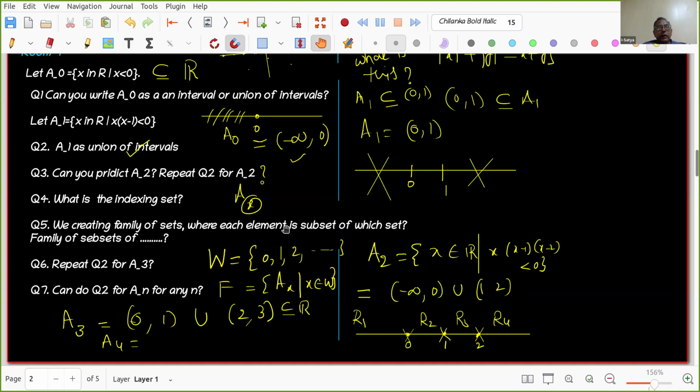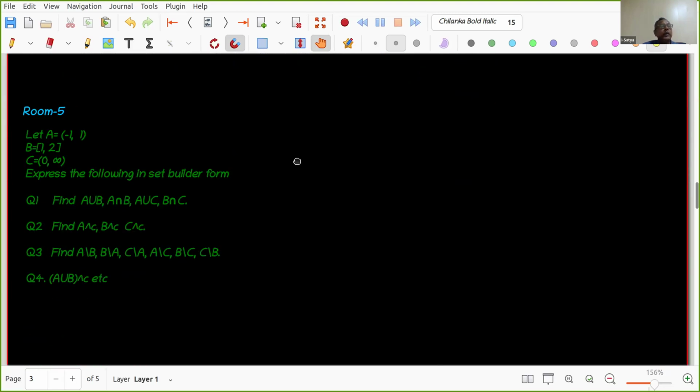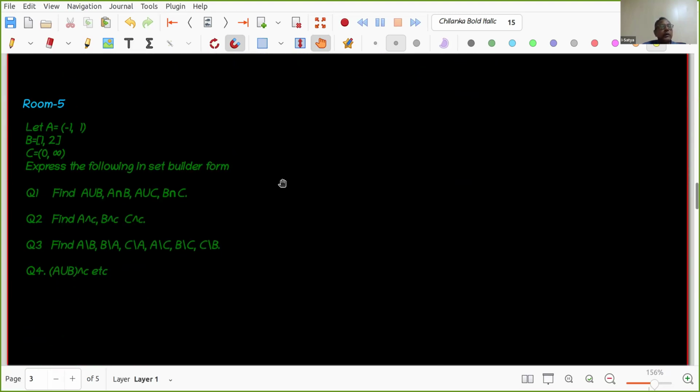When you get a counterexample, revise the statement, then again see the patterns. Like that we will prove things. Good, thank you. So we'll go to room number 5. Can you call one person, mentor of room number 5? Rohani? Yes, sir. Because time is running, we'll discuss a few questions. Can you tell me what is A minus B?